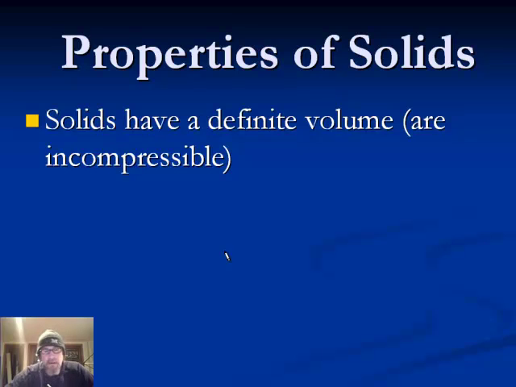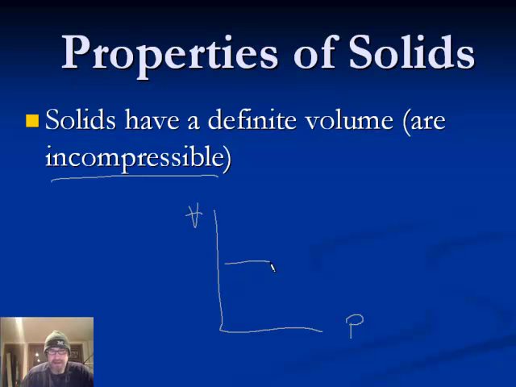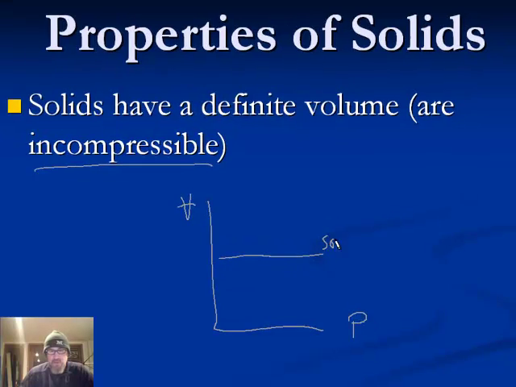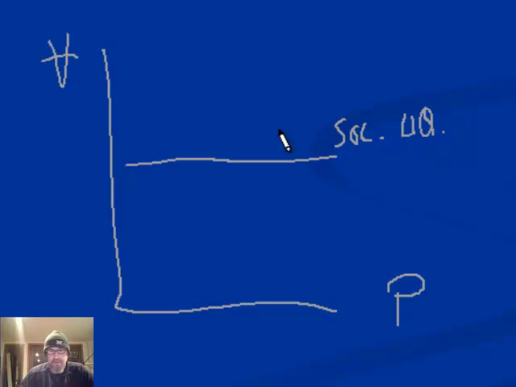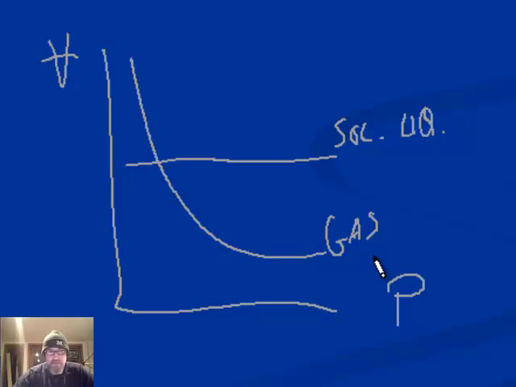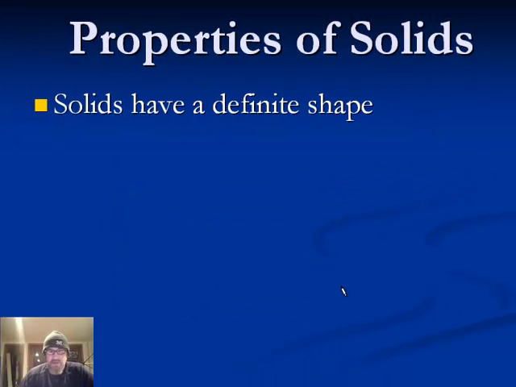Well, let's get started. One property of solids is shared with liquids, and that is that they are incompressible. When the pressure goes up, the volume really doesn't change that much for solids, which is also true for liquids, as we saw earlier. For gases, whole different story. As pressure increases, volume decreases dramatically. Solids have a definite shape. This is unlike either liquids or gases. When a solid is in any kind of a container, it doesn't matter where it's put, its shape will stay the same unless you actually break it.